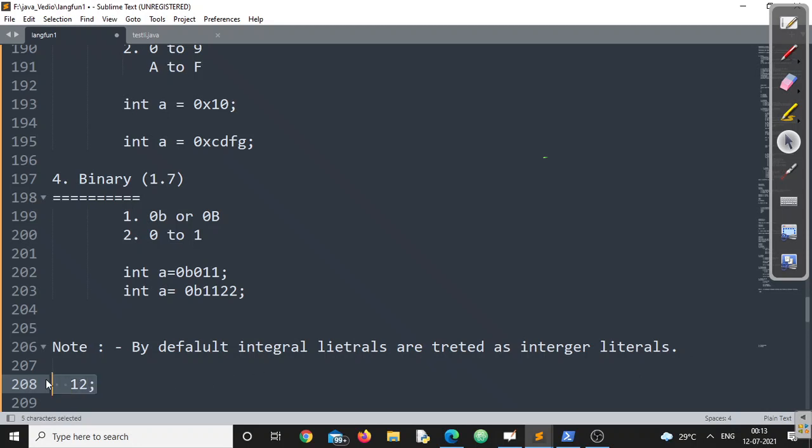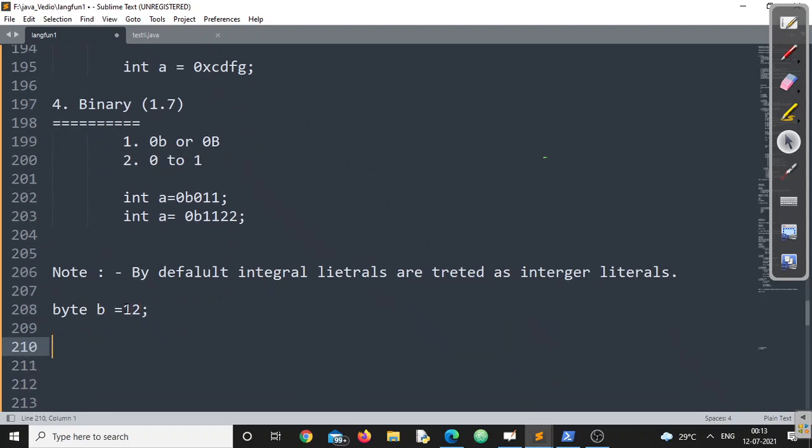Remember, there is no direct way through which I can represent a byte literal or a short literal. But whenever I write byte b = 12, in the range, automatically this will be treated as a byte literal. But originally 12 is not a byte literal, it is basically an integer literal. I hope you could understand this point. Similarly for short, whenever I write short b = this value, absolutely fine, no problem. Only at this point of time can we say this particular literal is a short literal. But remember, this can only be allowed up to the range.